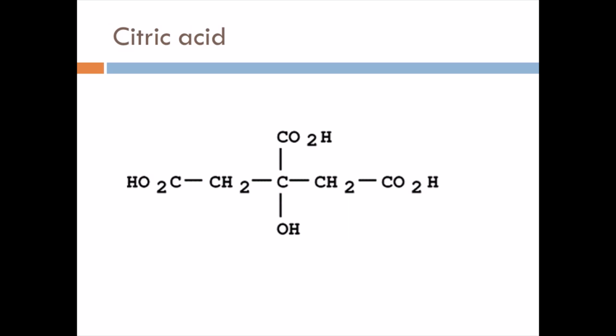Citric acid. So the last compound under the aliphatic carboxylic acids. You can observe here 1, 2 and 3, three carboxylic acids are present. Hence it comes under the tricarboxylic acid category. And how many carbons are there? 3 carbons with 1 hydroxyl group. Okay, so this is called citric acid. Don't be confused between citric acid and ascorbic acid. Ascorbic acid is very different and citric acid is different.